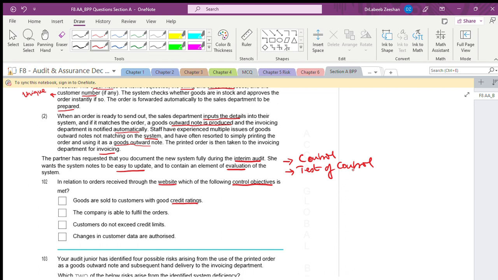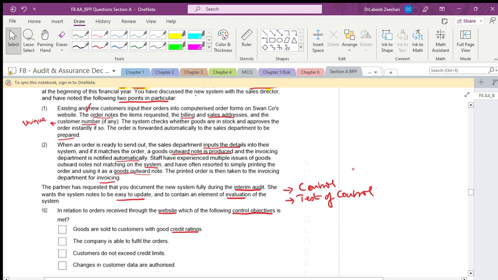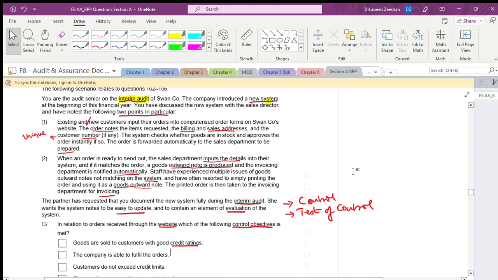It is when we are receiving the orders, and we are talking specifically in terms of inputs, the data which is going to be input. Now, when you talk about good, this is related to the customers.